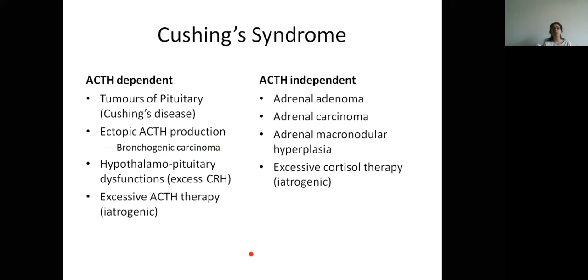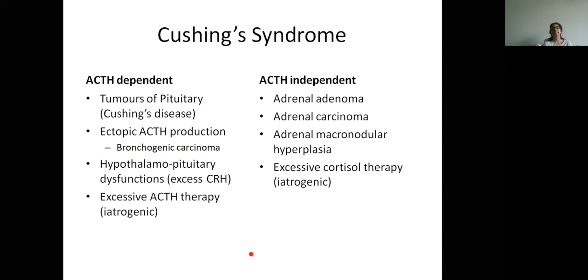Ectopic ACTH production, like in bronchogenic carcinoma, hypothalamo-pituitary dysfunction, which will result in excess of corticotropin releasing hormone, or excess of ACTH therapy, that is iatrogenic, if the doctor gives an excess of ACTH therapy. So doctor induced ACTH dependent Cushing syndrome can occur.